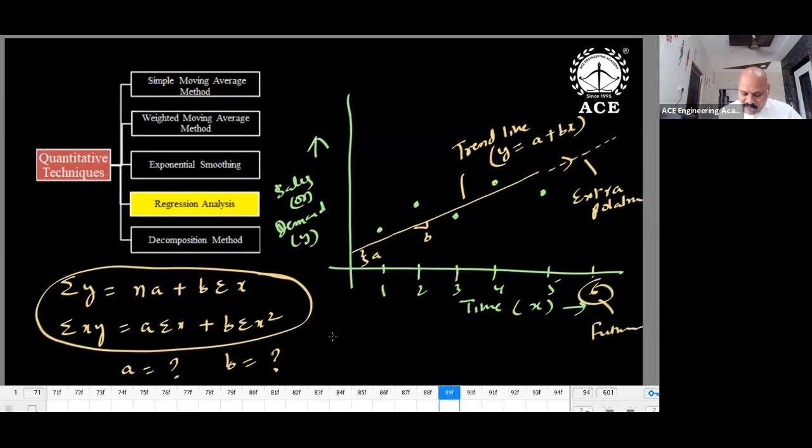This is actually future. X is equal to 6. And what is the y value? X is equal to 6, what is the y value? Y is nothing but demand. So once you know the equation, then you can substitute x is equal to 6 and you will get the y value.